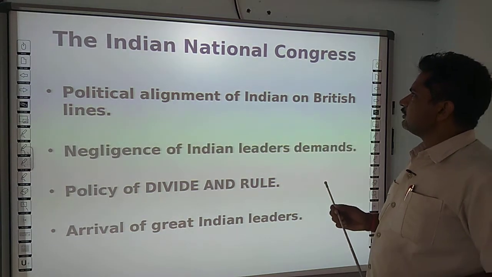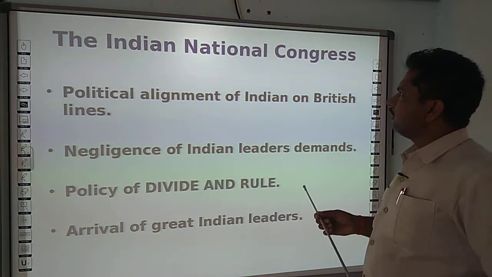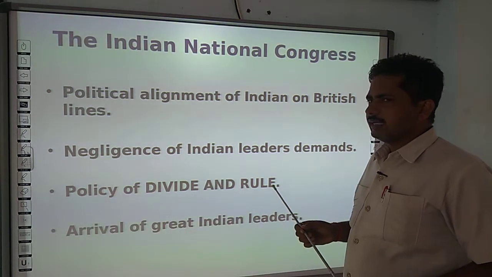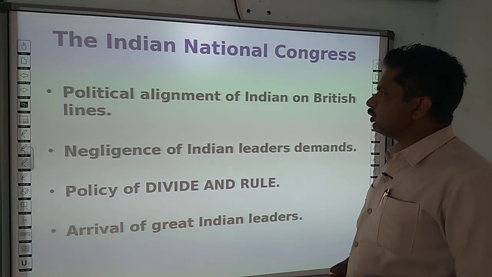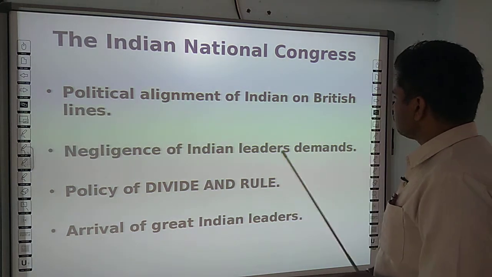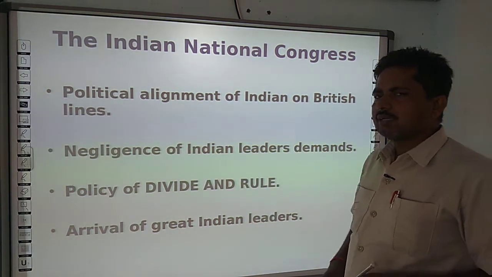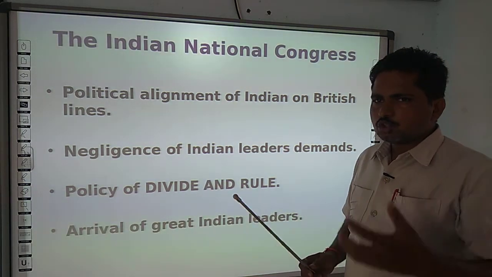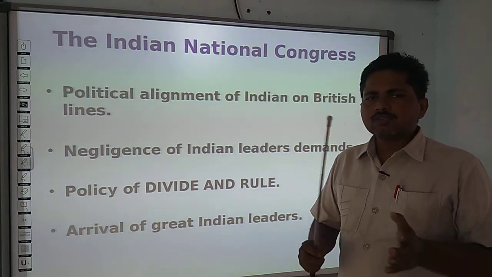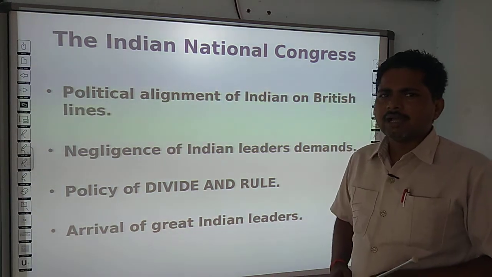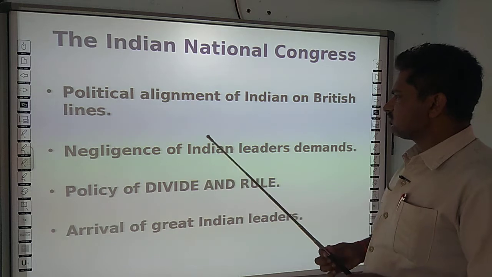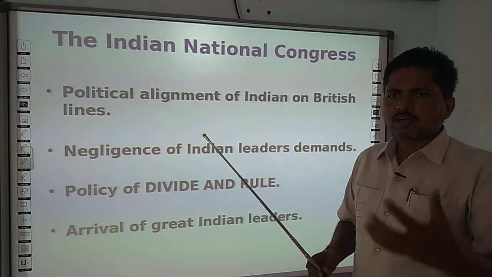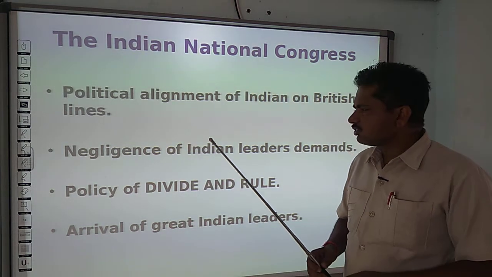Next is the formation of the Indian National Congress. Due to the formation of the Indian National Congress, the Indian people got political alignment under British rule. Under Congress, the British told the people about the British way of administration and politics. Due to this, Indian people started to understand the forthcoming steps of the British government.